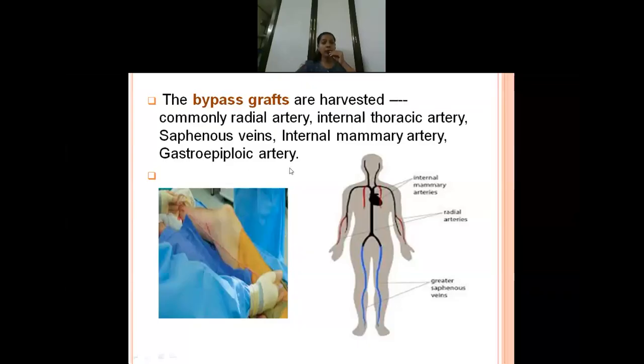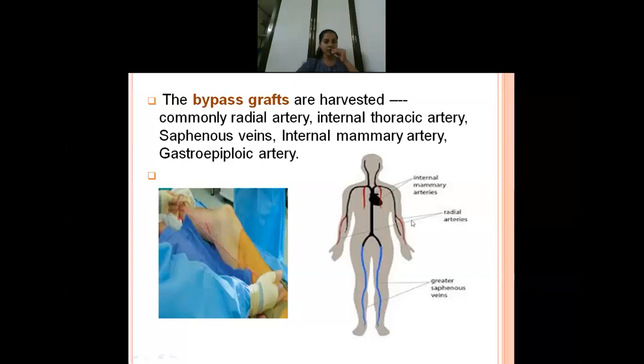Commonly they will decide on the internal mammary artery because the patency is quite high. About 90% is told to be the best one, and the patency rate is up to 10 years.